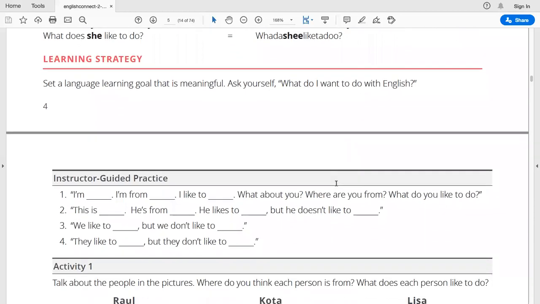So next, we have the learning strategy. So the language learning goal, this is meaningful. Ask yourself, what do I want to learn in English? And I want to make a pause here. This is a very important section because we need to set a goal. What am I interested in? The things that I want to learn in English, I should set a goal.